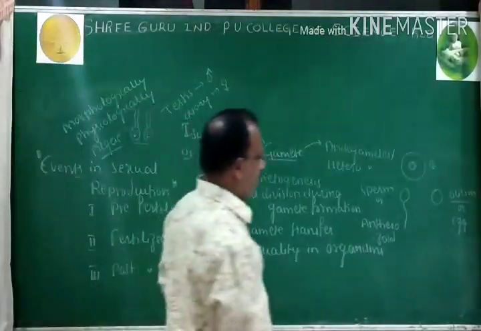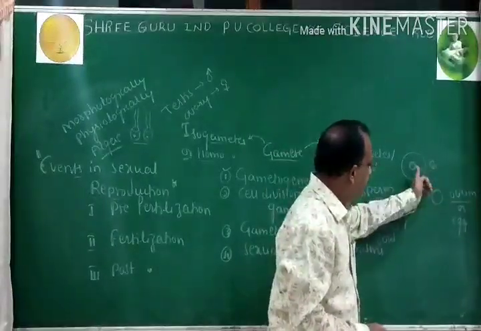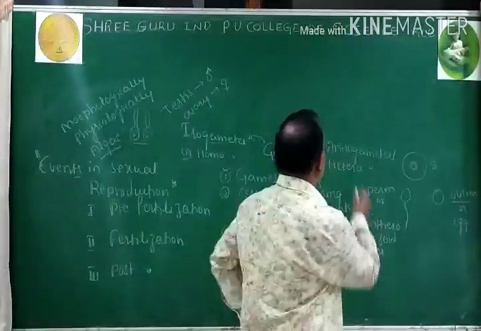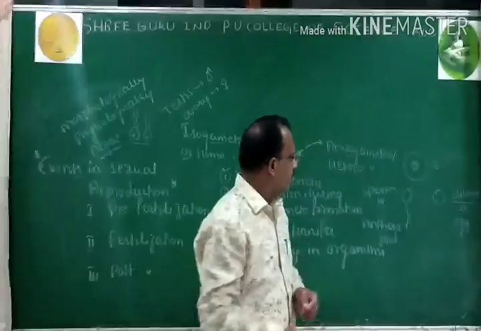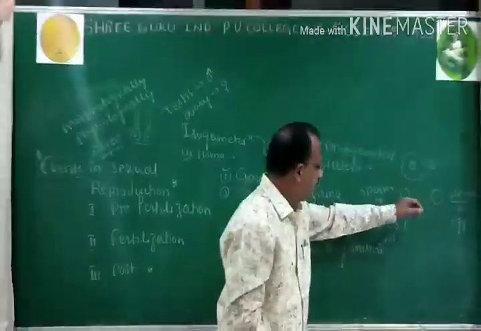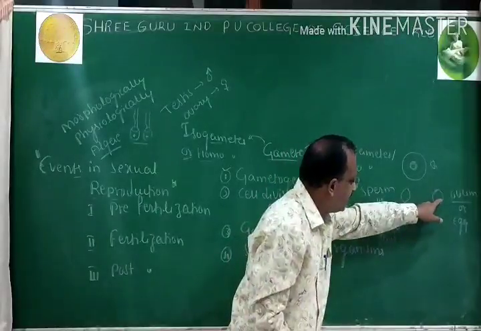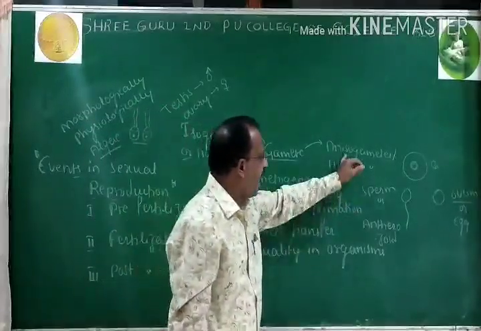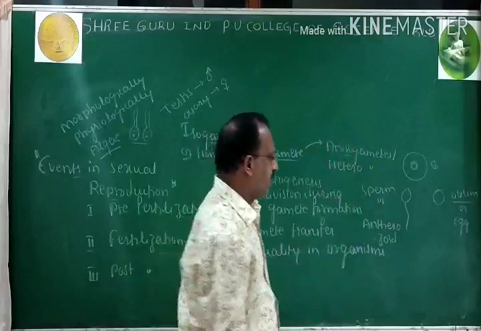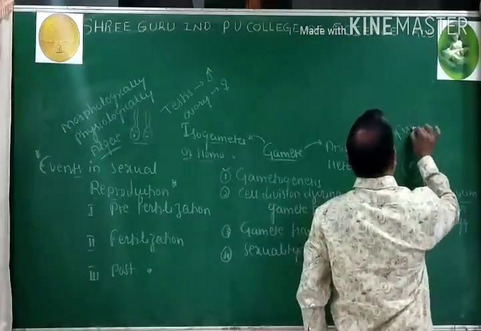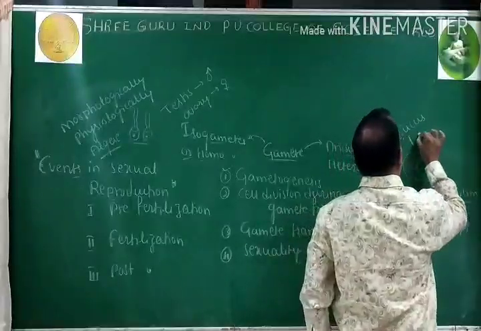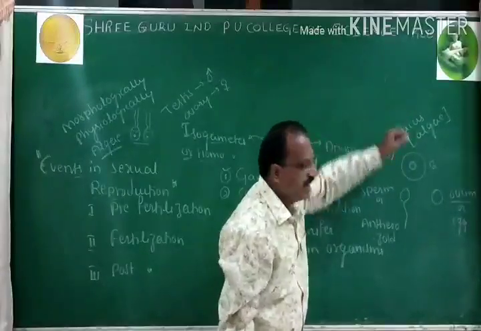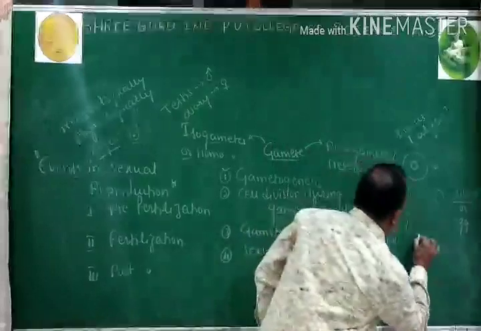Next, anisogametes. When male and female gametes are morphologically and physiologically different, then they are called anisogametes, or you can call them heterogametes. Example is fucus, which is a kind of algae. Another classic example is humans.